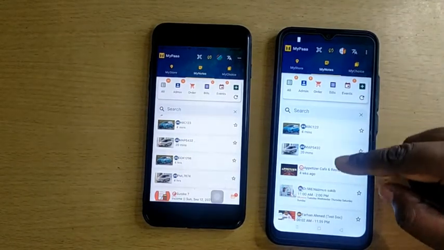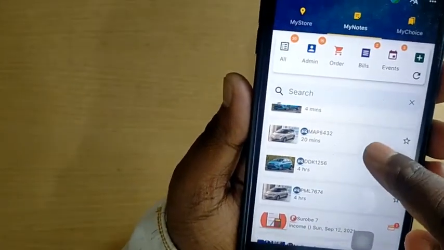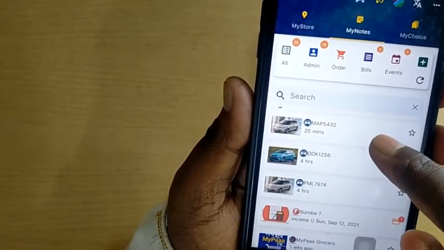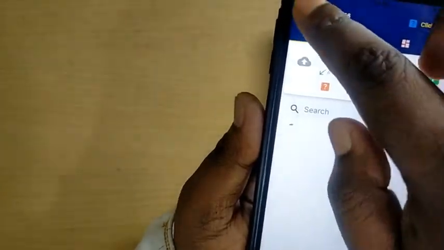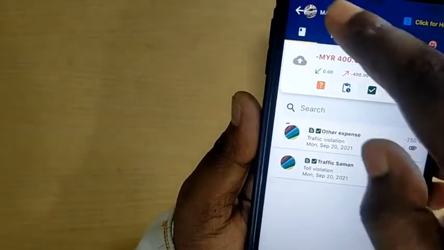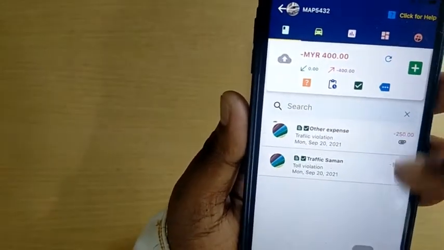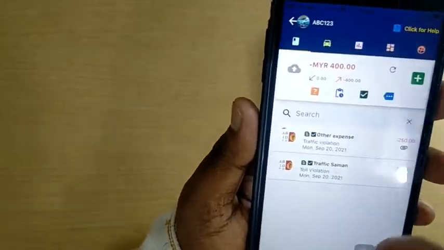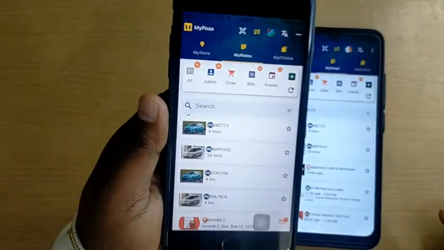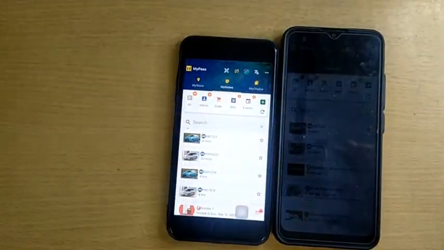They can see all the vehicles like this, for example ABC123, MAP 5432, DDK 156. Each record is stored individually. Whenever they tap on a car, they will see its records, summon history, or amount due. This will be the proposed core feature of MyPlus.